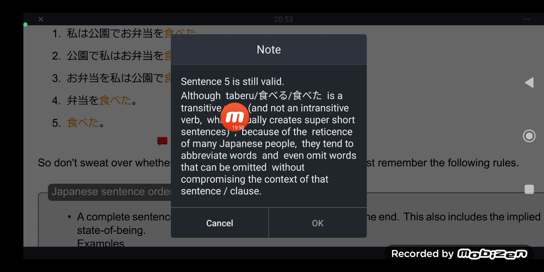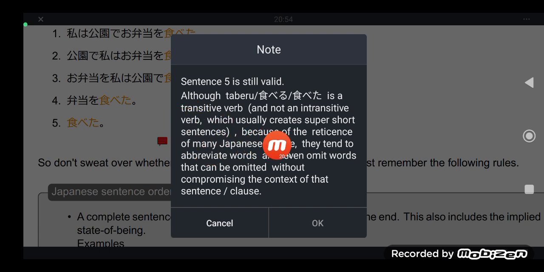You will notice in your study of Japanese that usually intransitive verbs create short sentences. But actually, there are some transitive verbs like that one here that use implied state of being. They are also capable of creating short sentences.